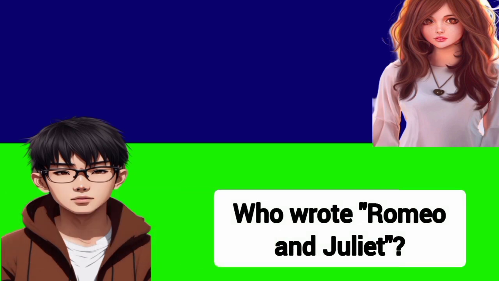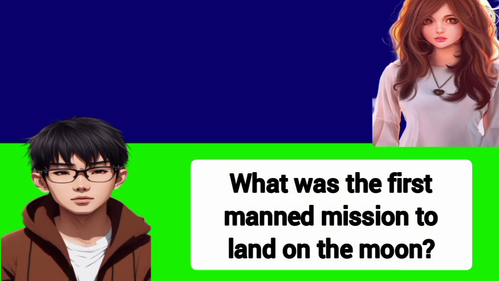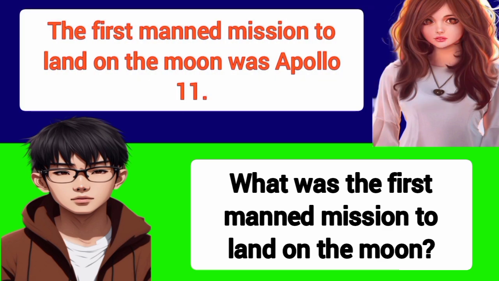Who wrote Romeo and Juliet? Romeo and Juliet was written by William Shakespeare. What was the first manned mission to land on the moon? The first manned mission to land on the moon was Apollo 11.